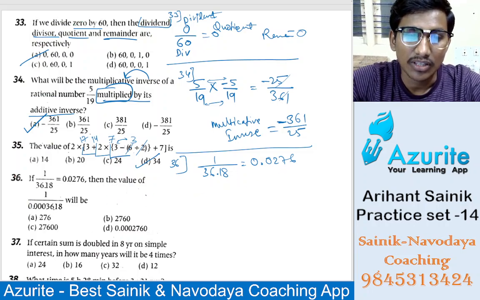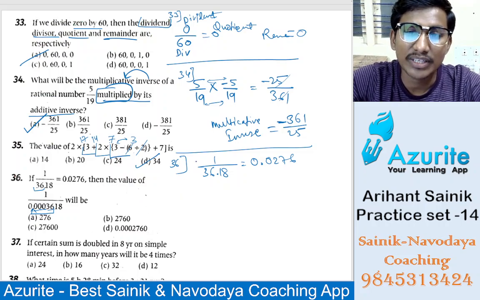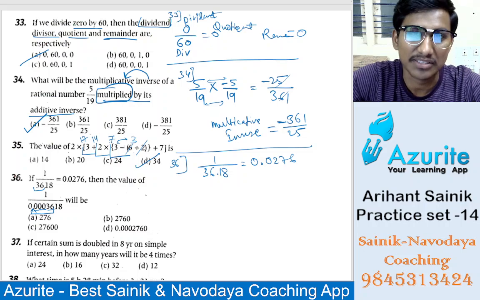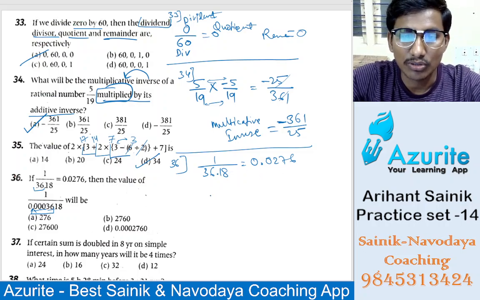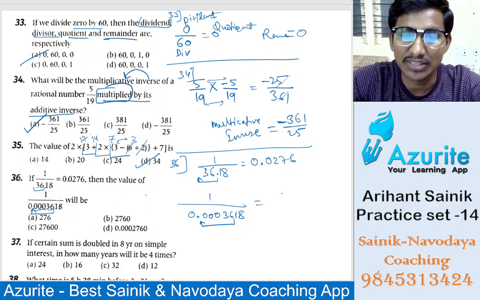So how many times do we have to move? There are 2 decimal places, and then there are others, so how many decimal places do we have to move? Yes, that is 2, 4, 5 decimal places we have to move. So in the numerator also we will move 5 decimal places, that is in the answer. If you move 5 decimal places, it becomes 0.000 and then 3618. We moved 5 times, so 5 times in the answer also.